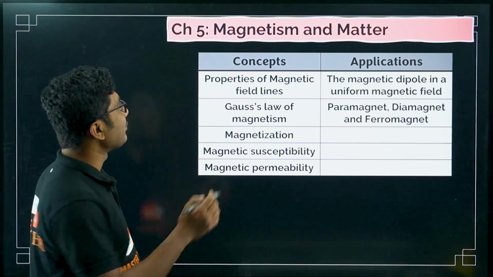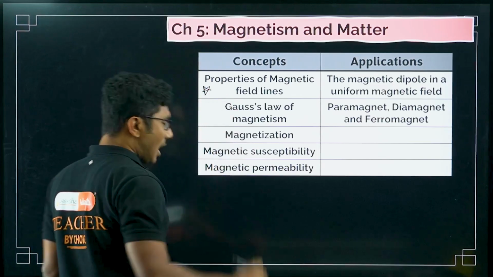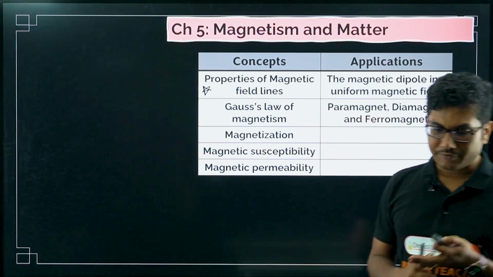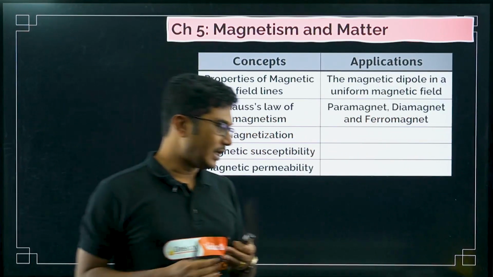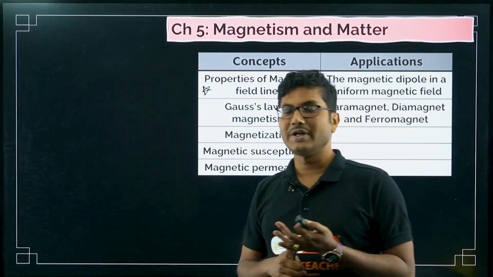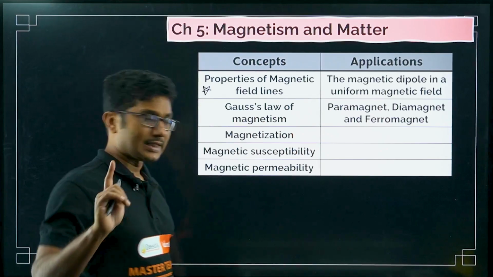Only thing that you have to study from this chapter is this: properties of magnetic field lines. Out of the properties of magnetic field lines, properties of equipotential surface, and properties of electric field lines, there are three types of field lines. One question will definitely come in your exam, highly probably.